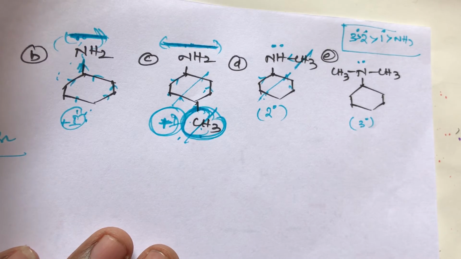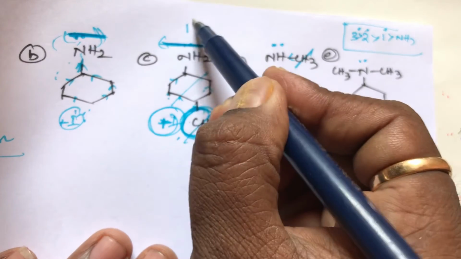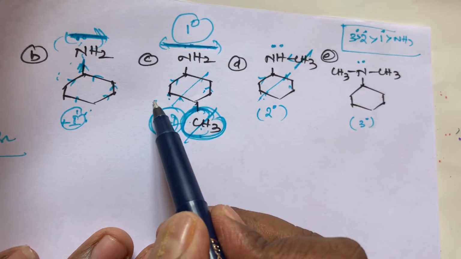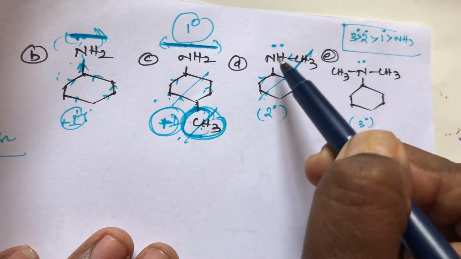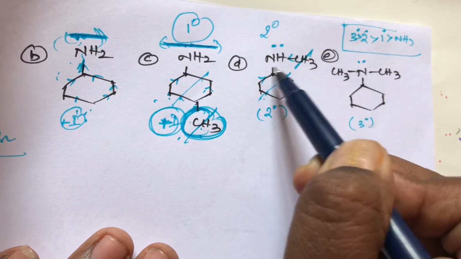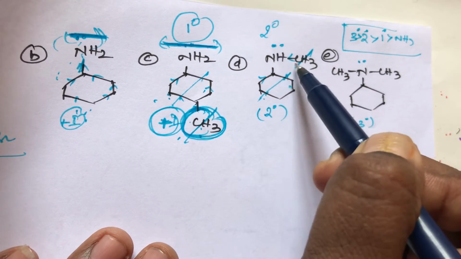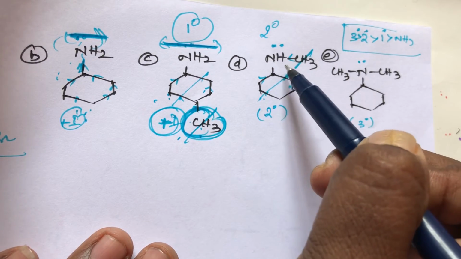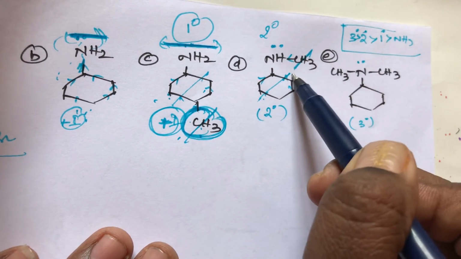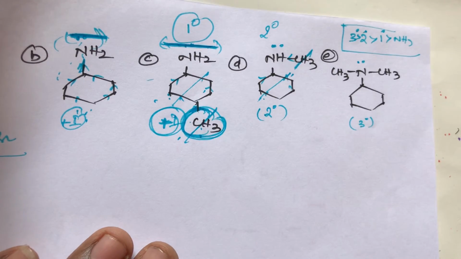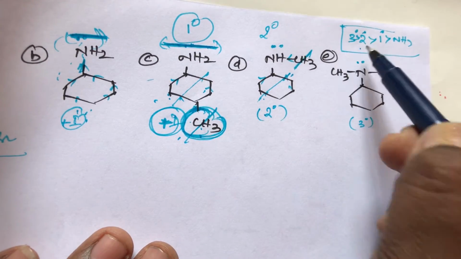Out of these two, which one has first priority? You remember, C compound has only a primary amine, but D compound has an NH group, which is a secondary amine. NH group belongs to a secondary amine. So out of these two, which one has first priority? Secondary amine first priority, after that primary amine.